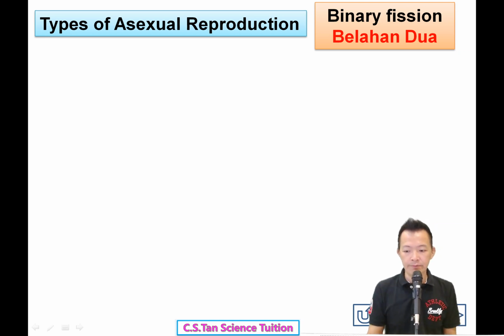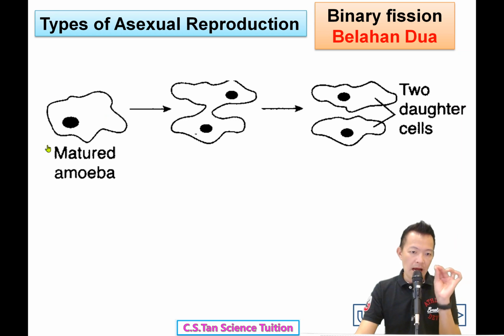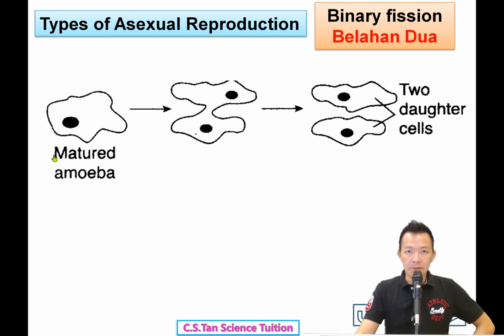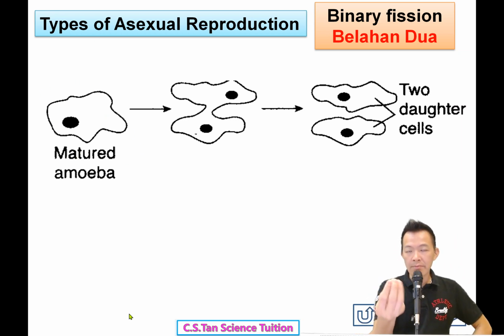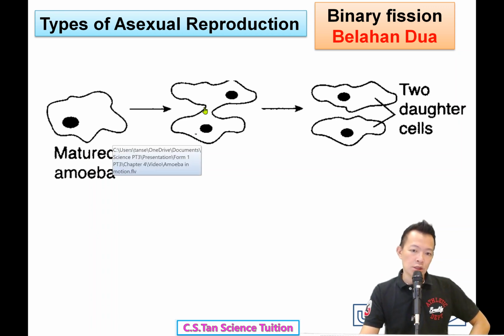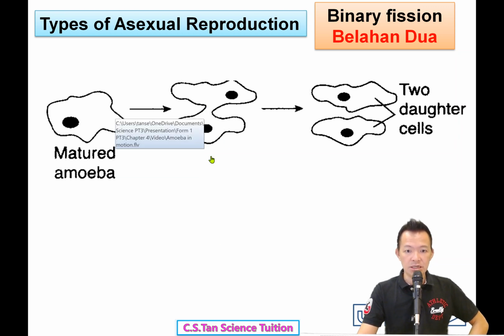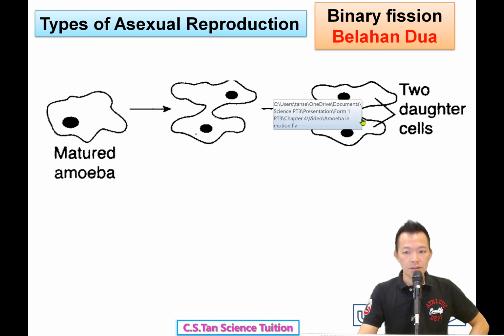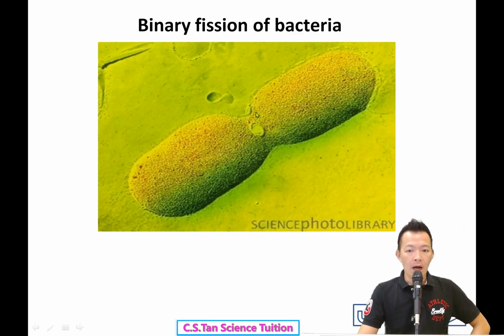So amoeba. When an amoeba becomes mature, there is no male amoeba or female amoeba, 没有公的，母的。So amoeba has this process called cell division, 它分解它自己的细胞 from one become two. This is what we call binary fission. Besides amoeba, any example of binary fission?